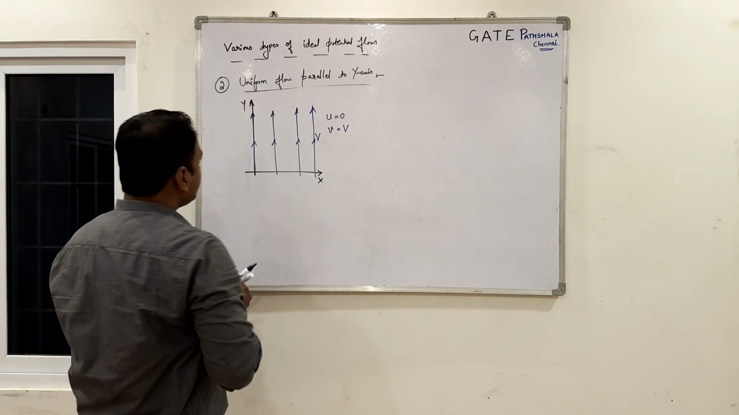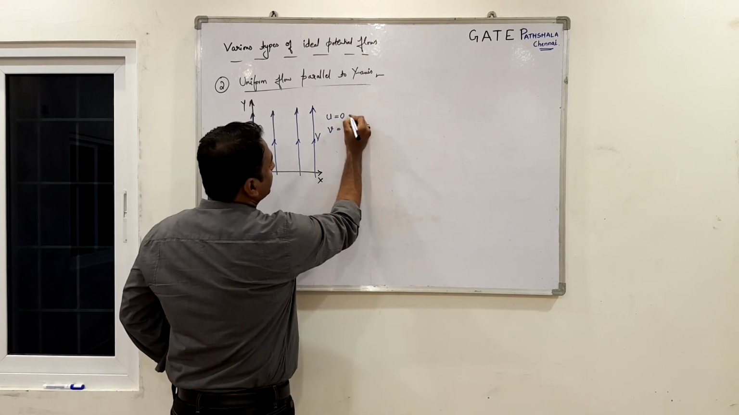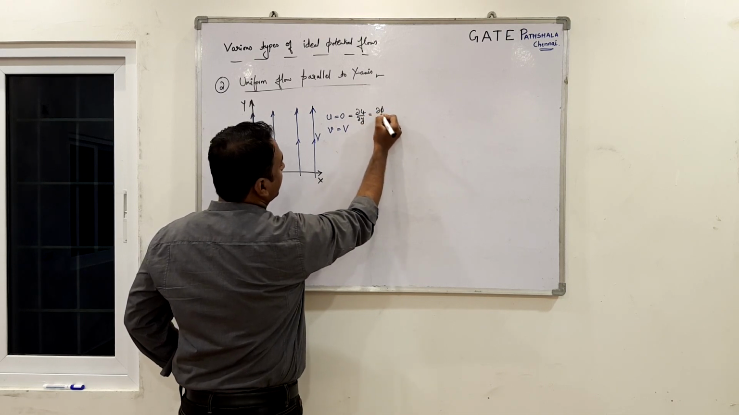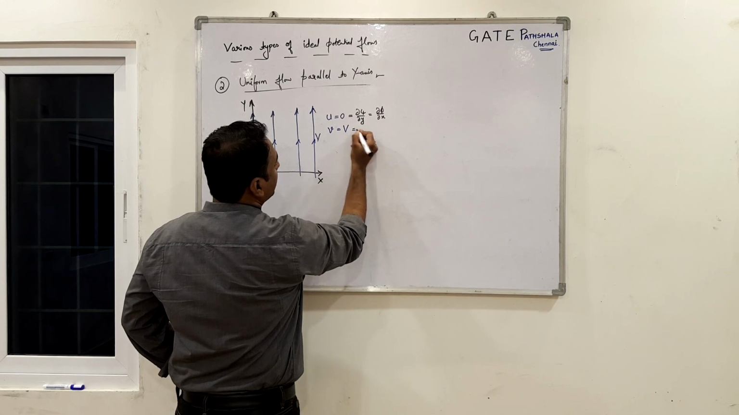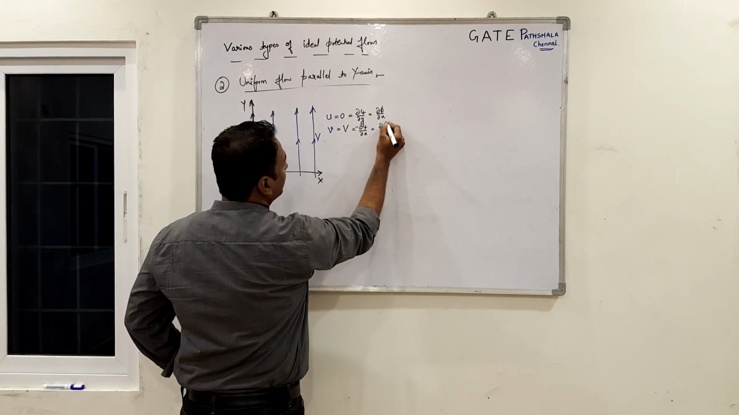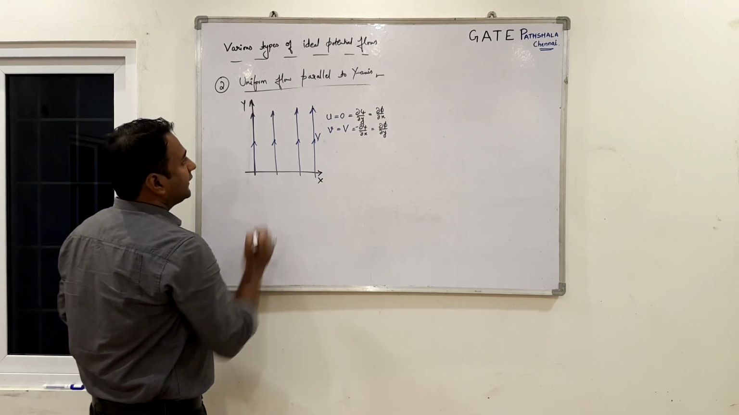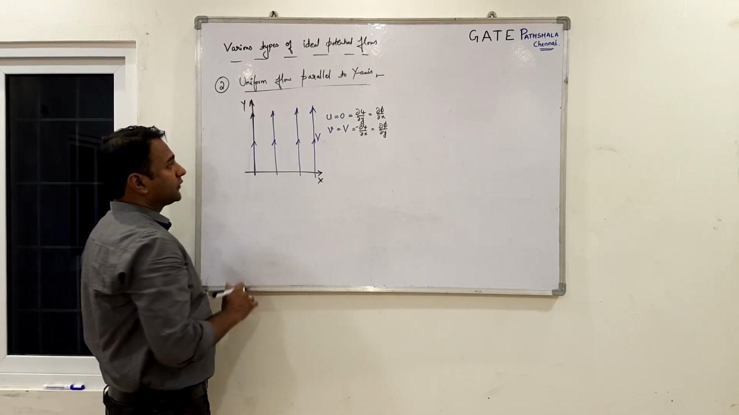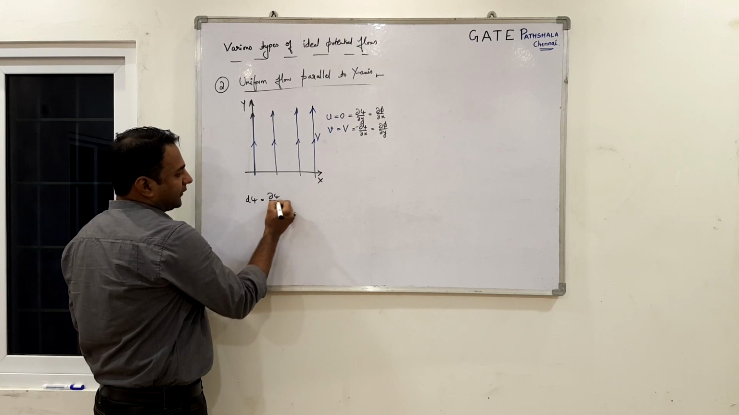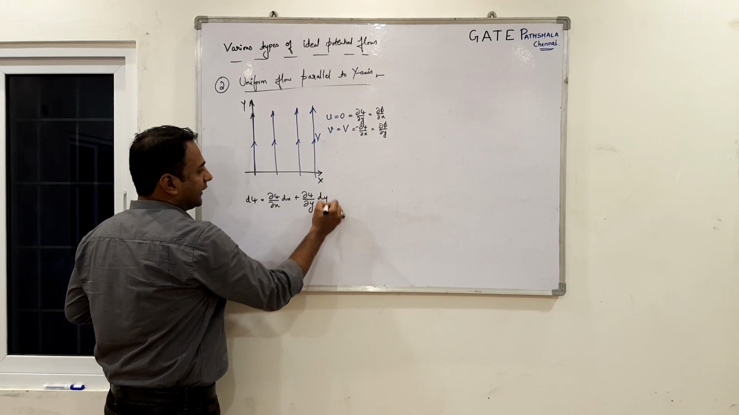Now if we write u as dou psi by dou y, which is equal to dou phi by dou x, and v as minus dou psi by dou x, which is equal to dou phi by dou y, I can write like that. So let's begin with finding the psi and phi of this particular flow. We can write d psi equals dou psi by dou x into dx plus dou psi by dou y into dy.